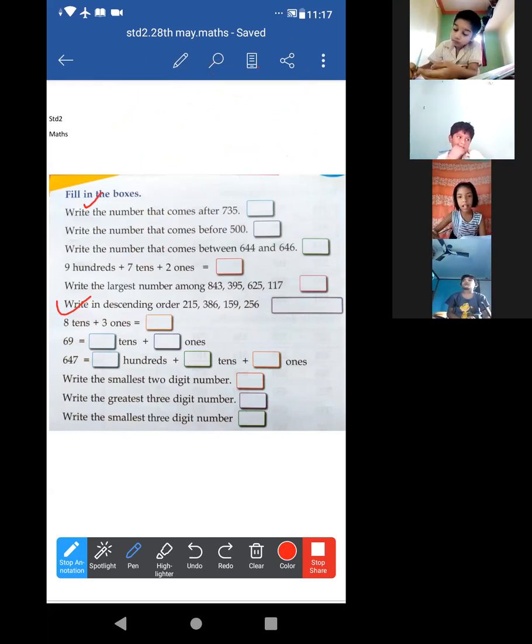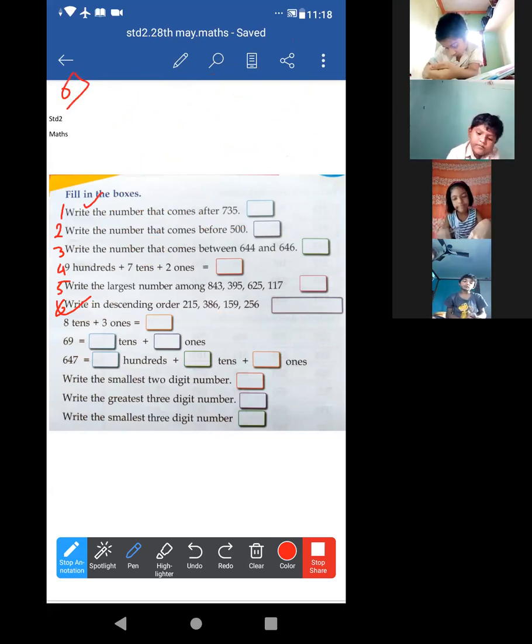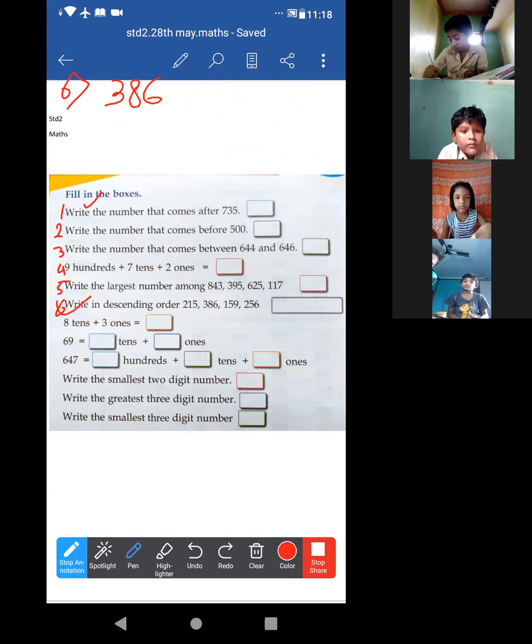Now I am writing this answer. This is 1, 2, 3, 4, 5. I am writing number 6. Okay, number 6 over there. Maintain the order. At first 386. Acha. Put the descending order sign. This one is the greater than sign. Okay.